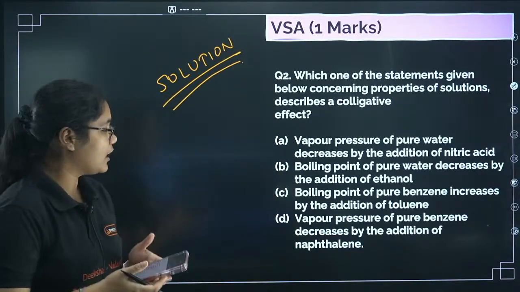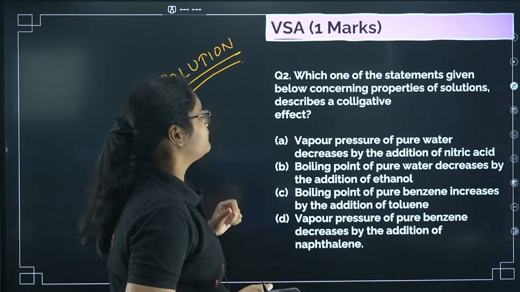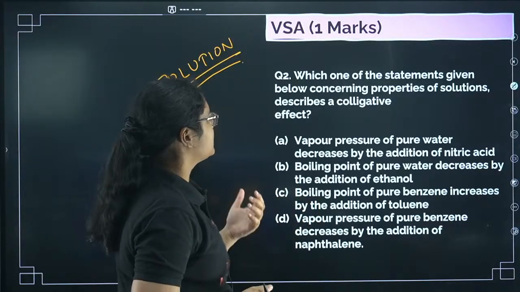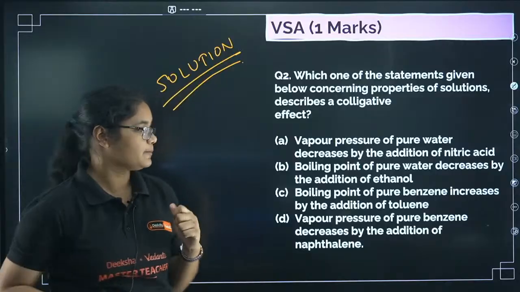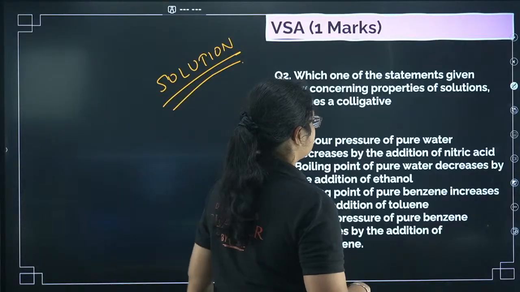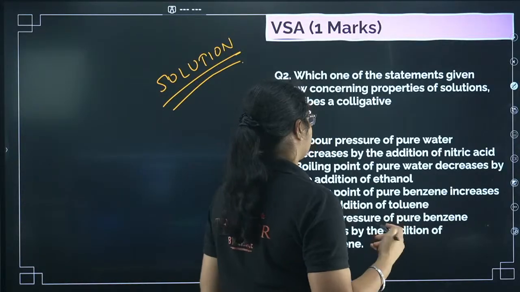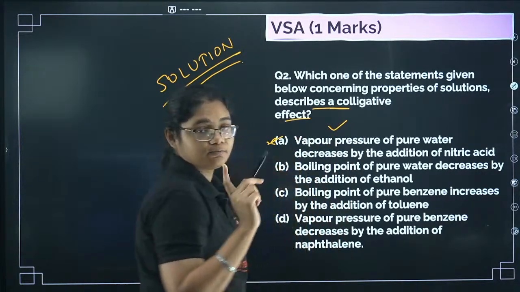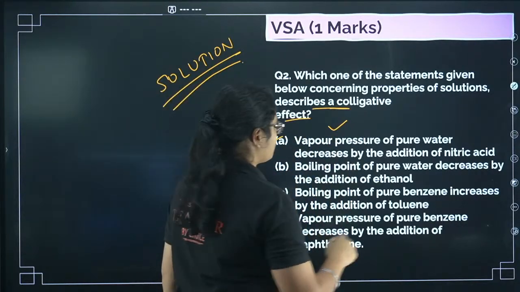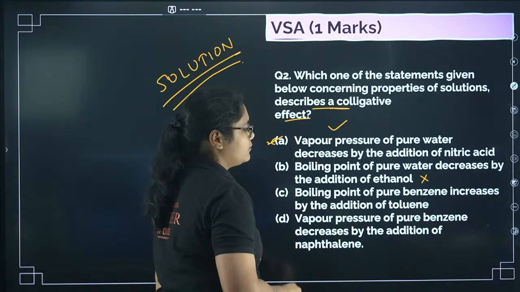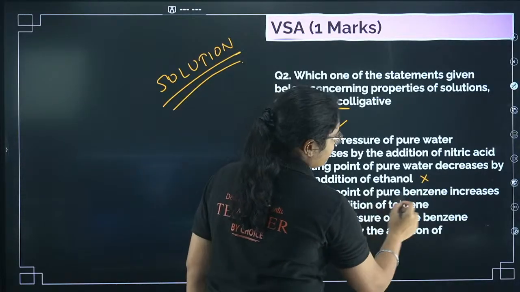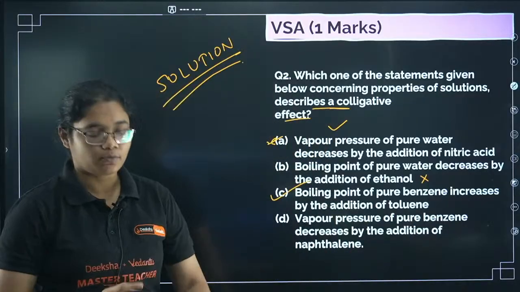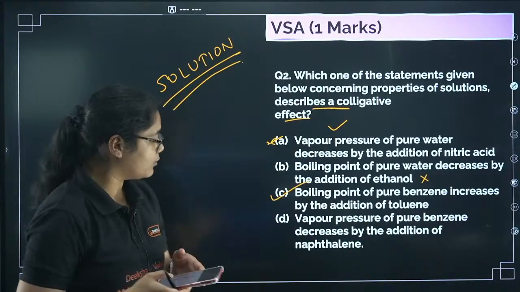Yes, so now please answer this first question. Which of the following statements given below concerning the properties of solutions describe a colligative effect? Okay, so vapor pressure of pure water decreases by the addition of nitric acid. See, that is definitely a correct statement, but not because of a colligative property here. Boiling point of pure water decreases by addition of water. No, boiling point always increases. Boiling point of pure benzene increases by the addition of toluene. Yes, we know there is a colligative property, which is elevation in boiling point.